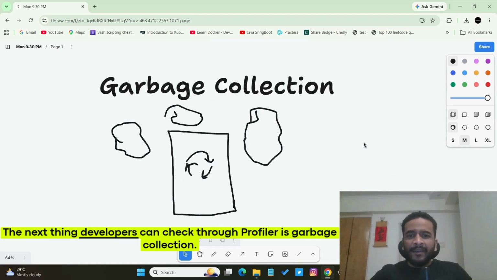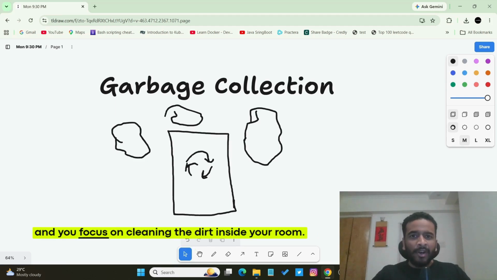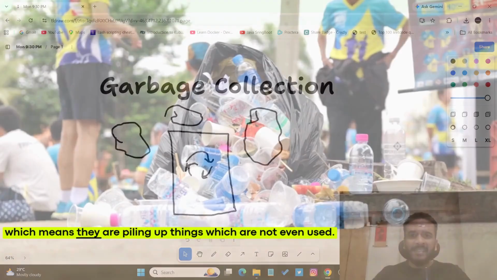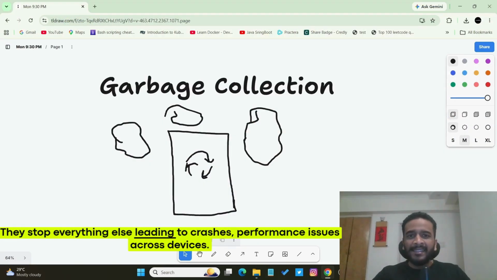The next thing developers can check through Profiler is garbage collection. Imagine you're cleaning your room and you stop any other activities and you focus on cleaning the dirt inside your room. Games do something similar. When they are doing garbage collection, which means they are clearing up things which are not being used, they stop everything else, leading to crashes and performance issues across devices.